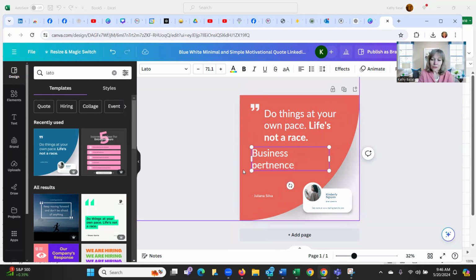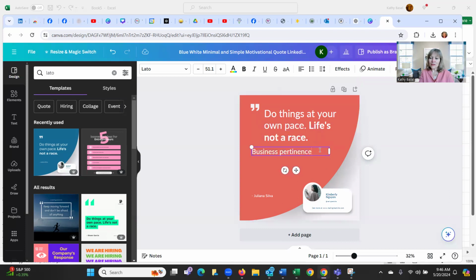And essentially what we want to make sure is that the longest quote is going to fit. So some of that business advice was a little bit longer. So what we might want to do is make this smaller, just so that those longer pieces of advice fit. And then here we'll do just the opposite. Let's make Yoda Star Wars. And here we want maybe that to be a little bit bigger. And I'm going to expand this out and I'm going to make it bold.